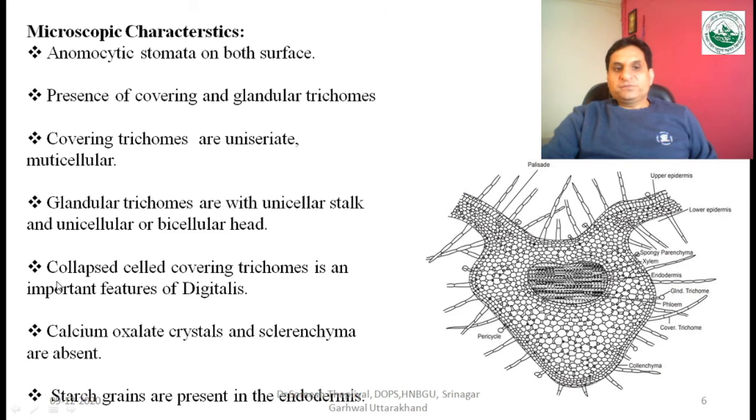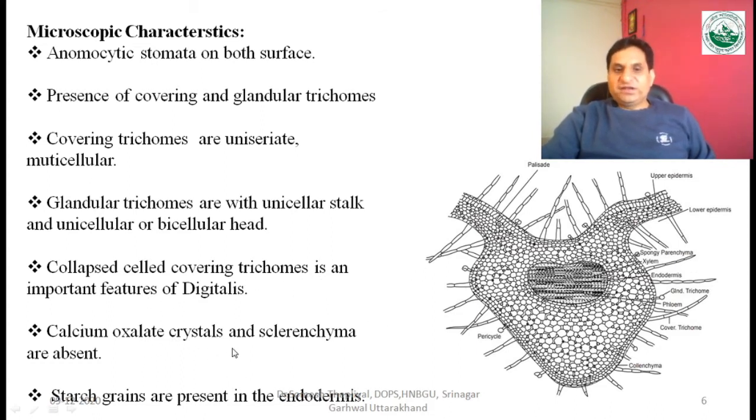Now the collapsed cell covering trichomes are an important feature. In this diagram you can also see that compared to glandular trichomes, there are more covering trichomes which are collapsed. Collapsed means they are mixing with each other, so there may be a group of covering trichomes. So the collapsed cell covering trichome is an important feature of digitalis.